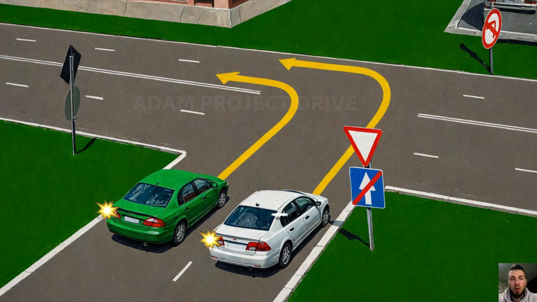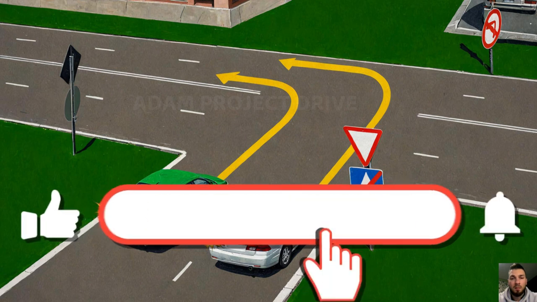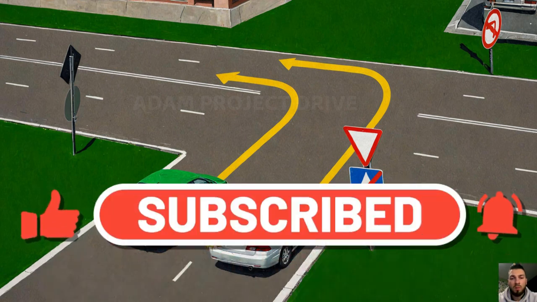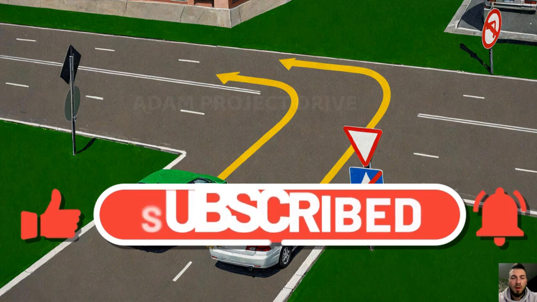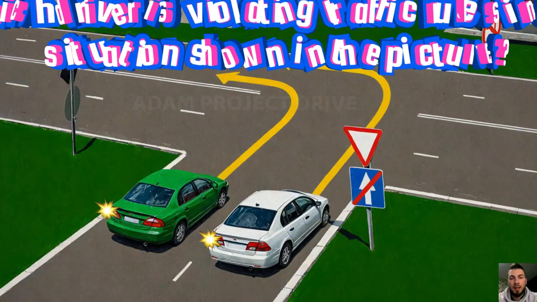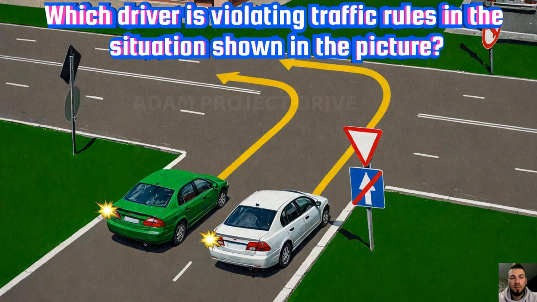Today we'll solve a problem on starting and changing direction. It seems like a simple traffic problem, but 70% of the answers were wrong. Question: which driver is violating traffic rules in the situation shown in the picture?